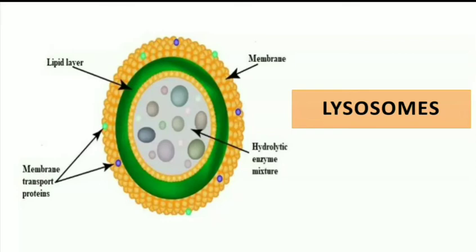Very important. Whenever the cell dies, the lysosomes rupture and release hydrolytic enzymes that result in post-mortem autolysis. You can remember this point also; that will be important.